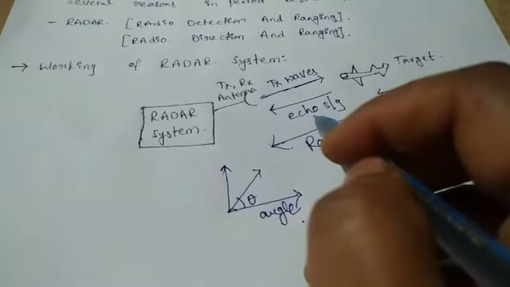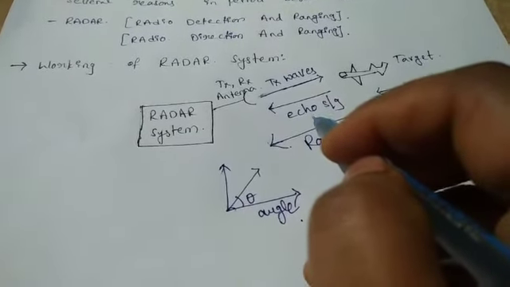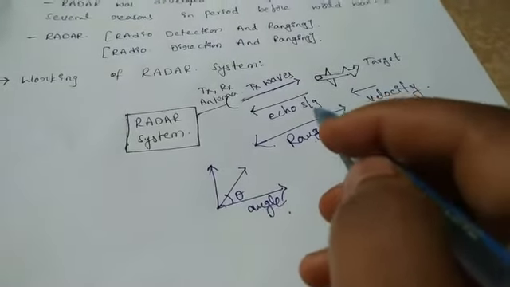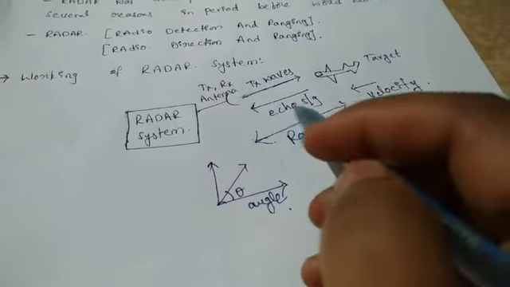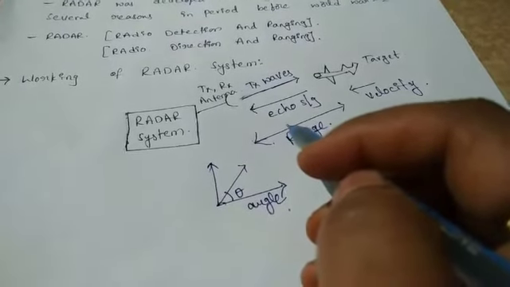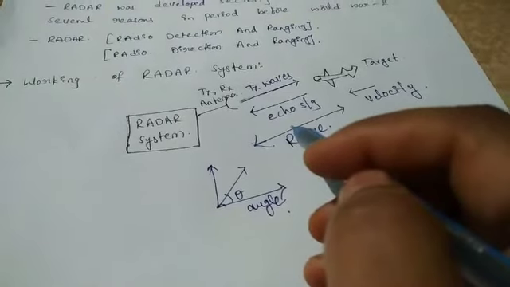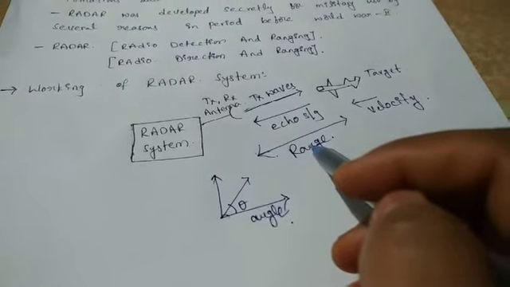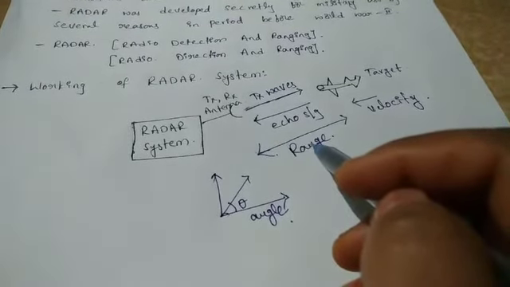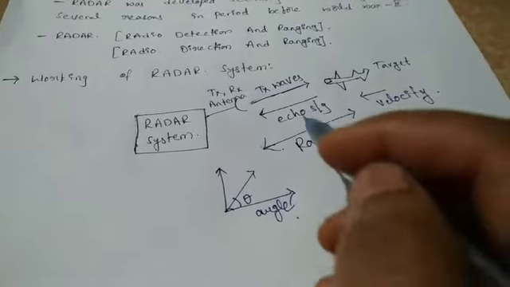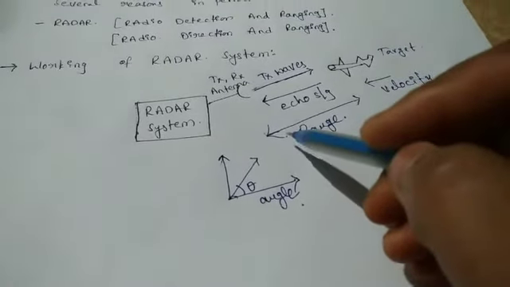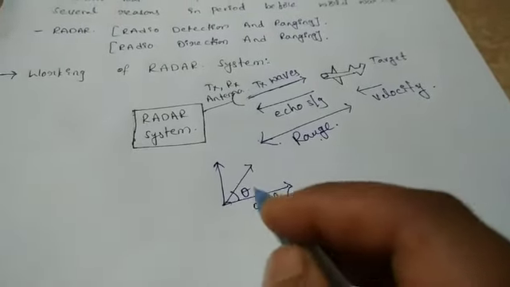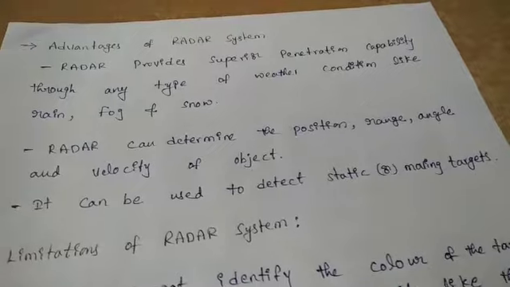Based on the echo signal, the radar can identify the range of the target, the angle at which the target is, and the velocity at which the target is moving. So these are the basic things we calculate with this radar system: the range, the velocity and the angle. These are the three parameters we calculate in a radar system.